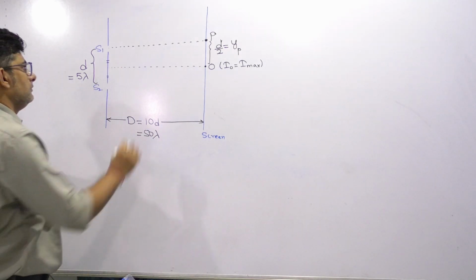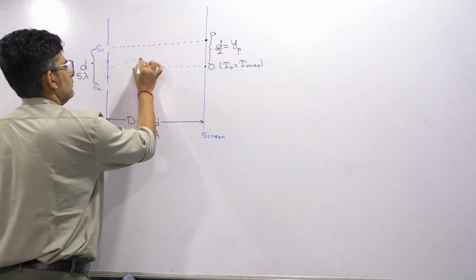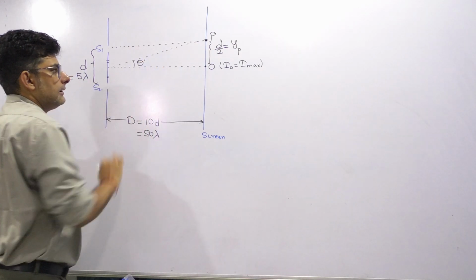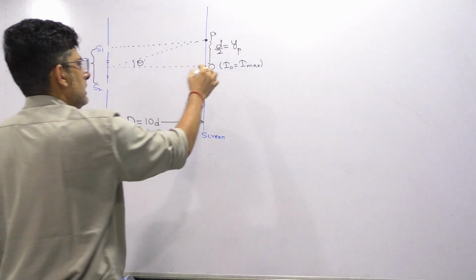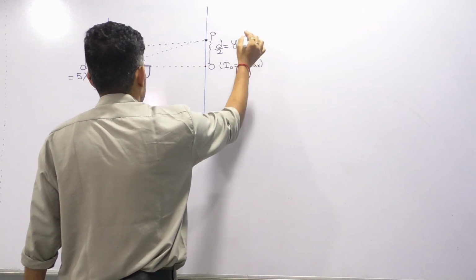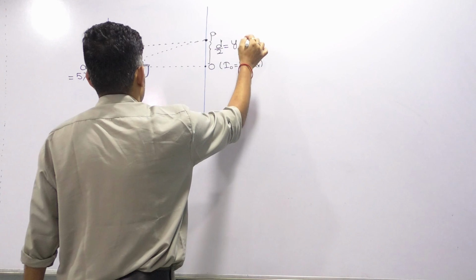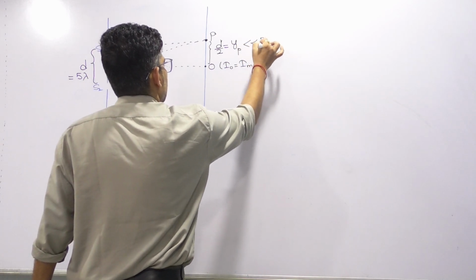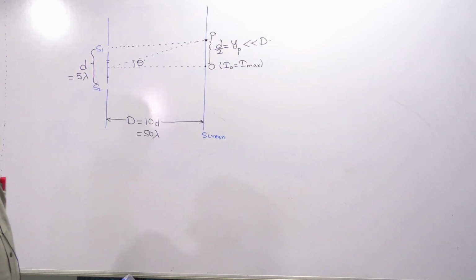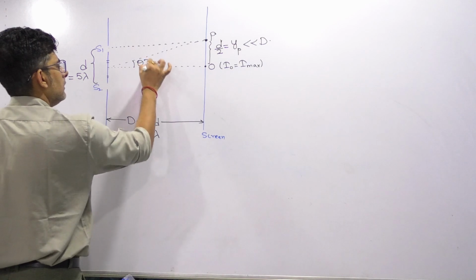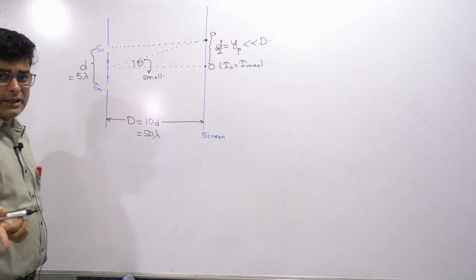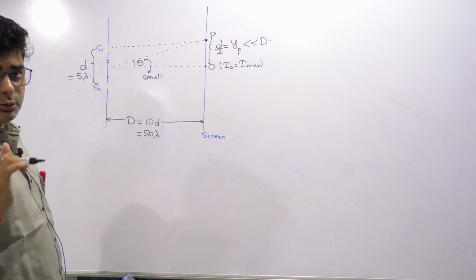So if we take this angle as theta, obviously YP, d by 2, will be very small compared to capital D. So theta will be small, and for small angles sin theta is approximately equal to theta.